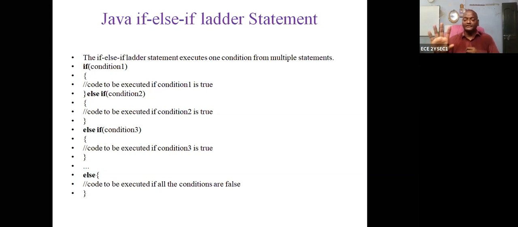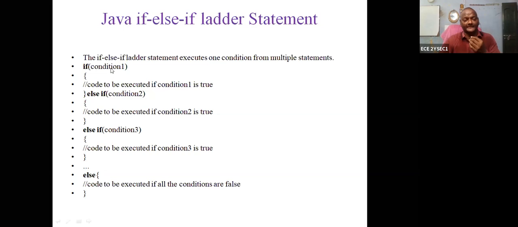Suppose you already know that there are different grades: O, A, B, C, D, E, F, and P and F. So in that situation, why are we using this? Because different conditions are there. What grade do you want to allocate? The allocation depends upon the marks. I am not allocating the same grade to all marks. According to your marks, the grading should be allocated.